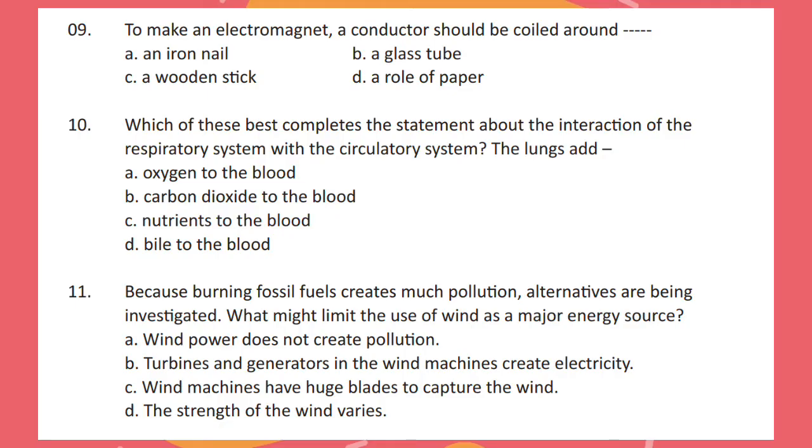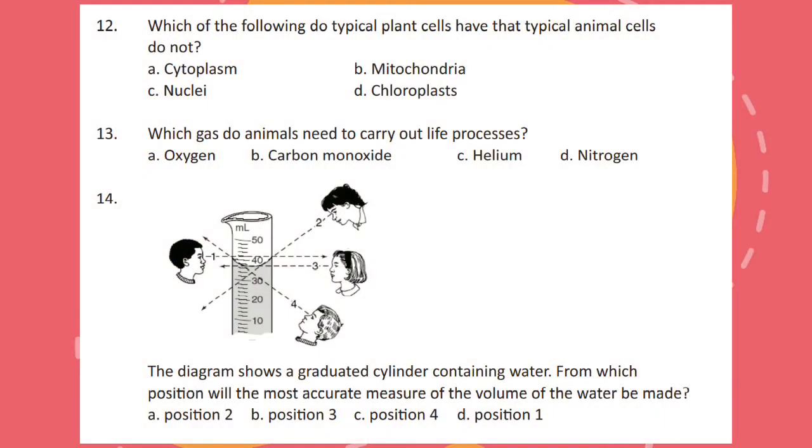Question 11. Because burning fossil fuels creates much pollution, alternatives are being investigated. What might limit the use of wind as a major energy source? Question 12. Which of the following do typical plant cells have that typical animal cells do not have? Question 13. Which gas do animals need to carry out life processes?